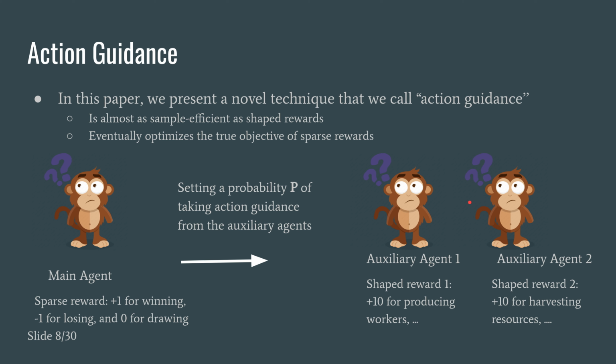Instead of only creating one reinforcement learning agent, we create multiple reinforcement learning agents. We create the first agent, which we call the main agent, that only learns from the sparse reward function. And then we create auxiliary agents that learn from shaped reward functions. And we set a probability P of taking action guidance from auxiliary agents. That is, the main agent will execute the off-policy action sampled from these auxiliary agents.